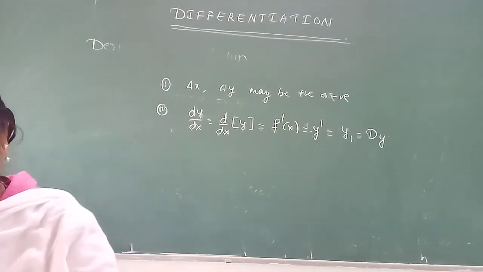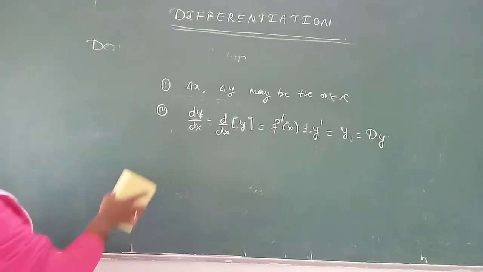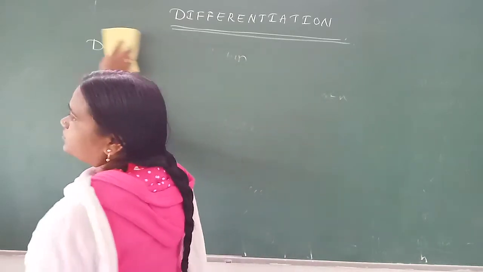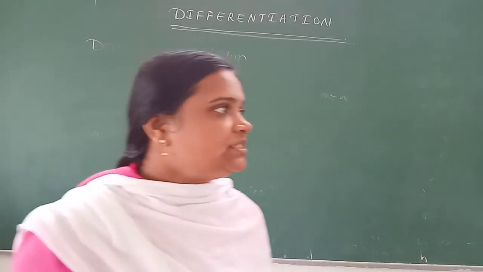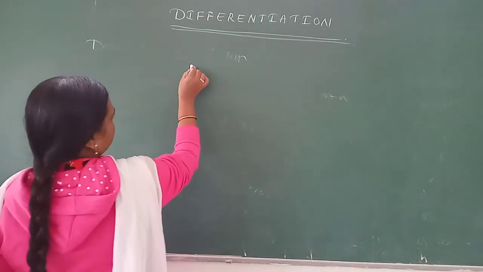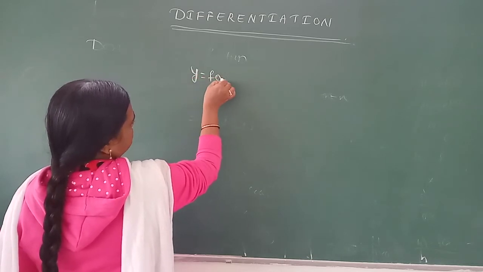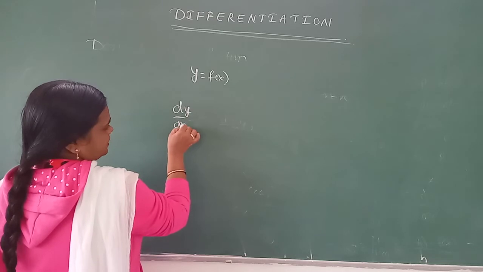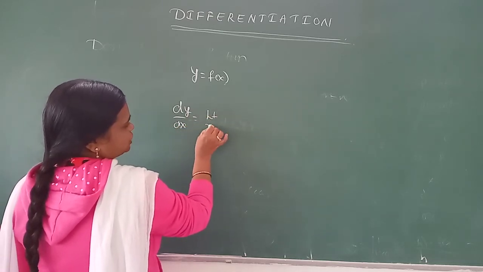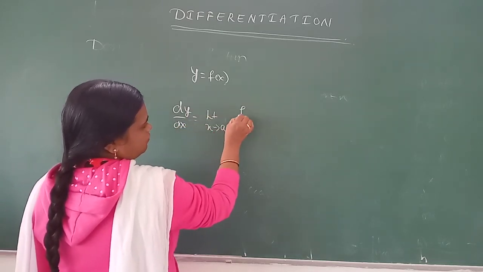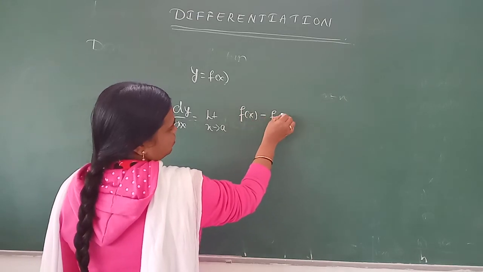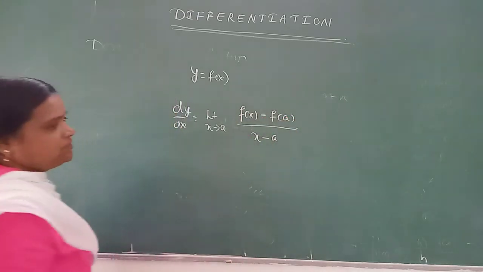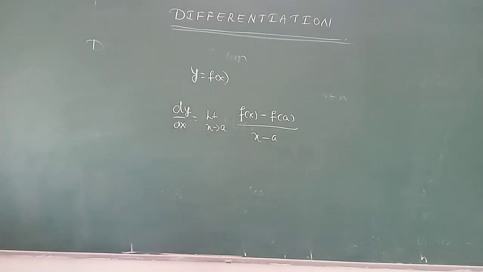Next I will give right hand and left hand derivatives. See, if y equal to f of x is a function, then we know that dy by dx is limit as x tends to a, f of x minus f of a divided by x minus a. We know the differentiation formula.